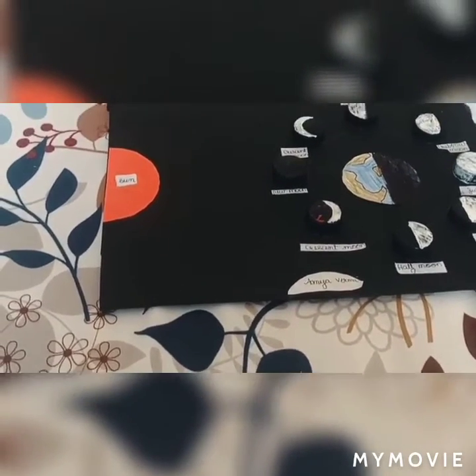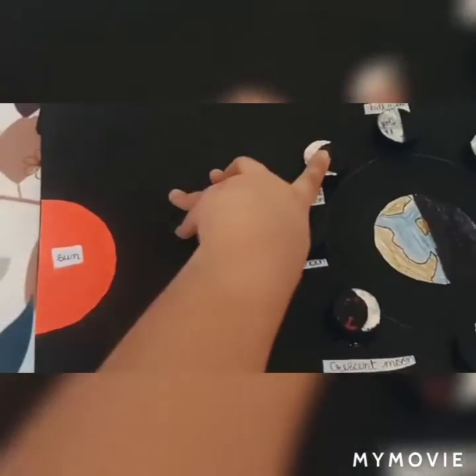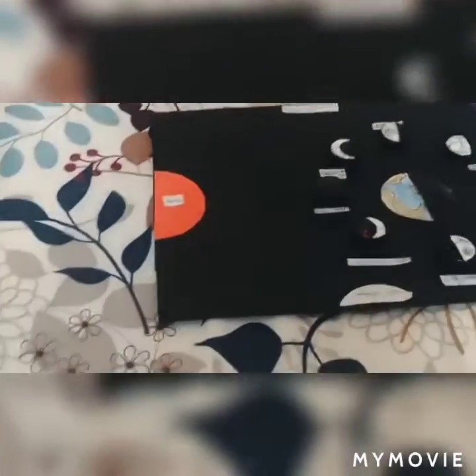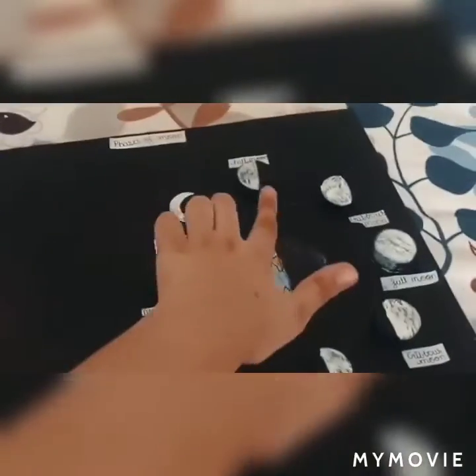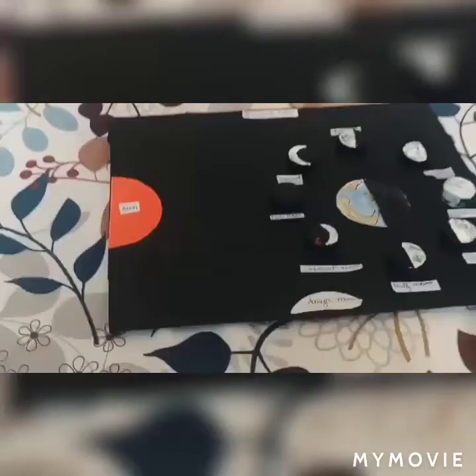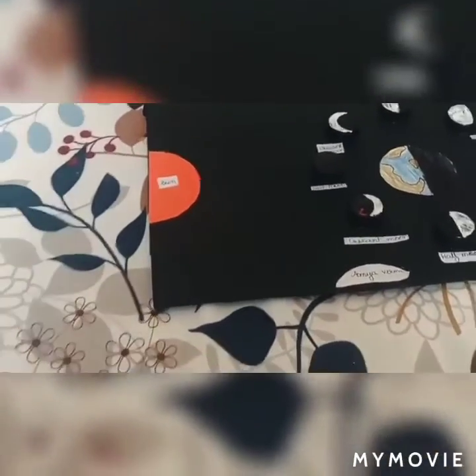Then it takes the shape of a thin crescent moon, changes to become a half moon, then it forms gibbous.